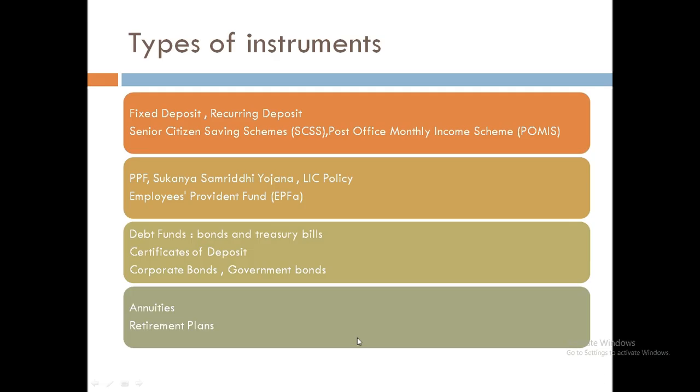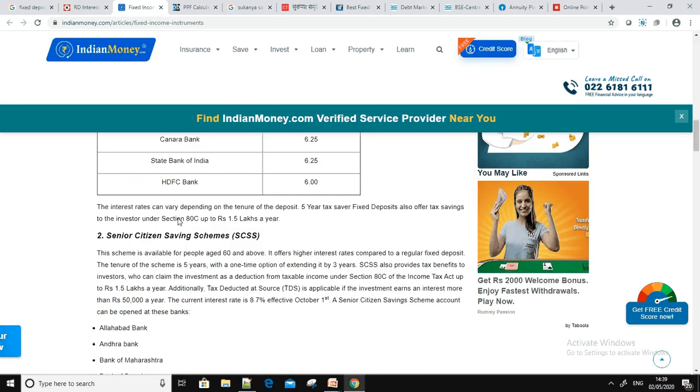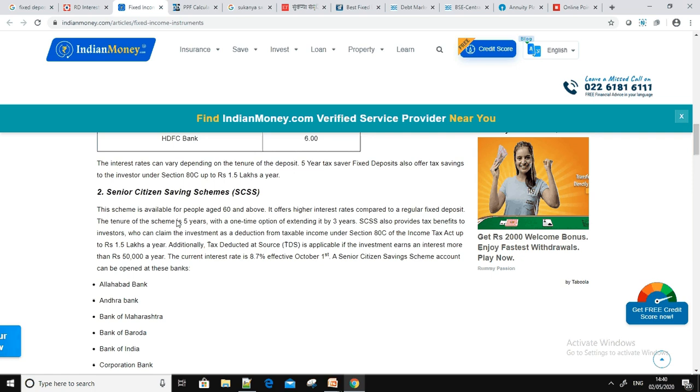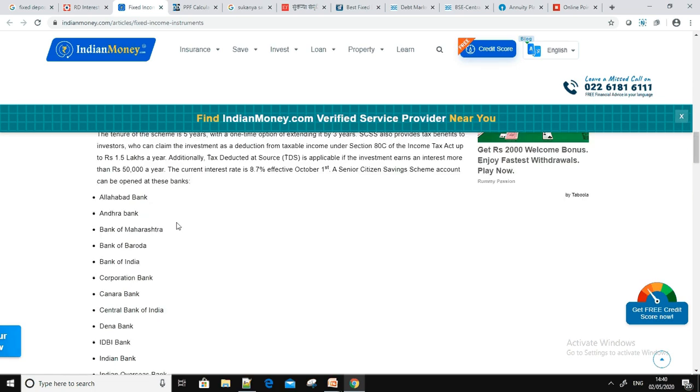Next we go to the senior citizen savings scheme. It is provided by multiple banks for senior citizens who are more than 60 years old, and it generates a fixed income for them.